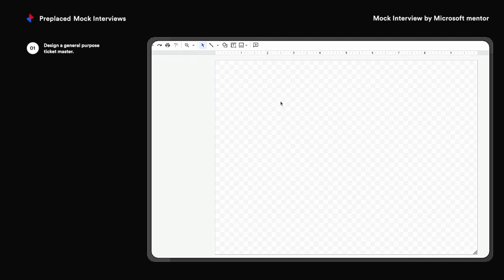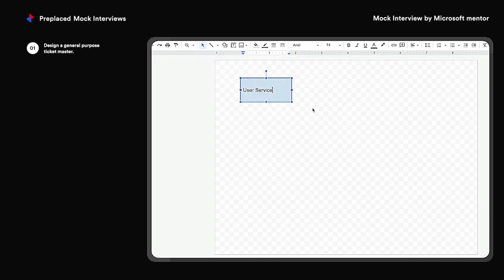Right. So the first service I think should be a user service. Otherwise, we cannot send notification to the user, or the user would not know what ticket he wants to book. So a user service should show all the tickets booked or something like that. Then we'll have a search service.